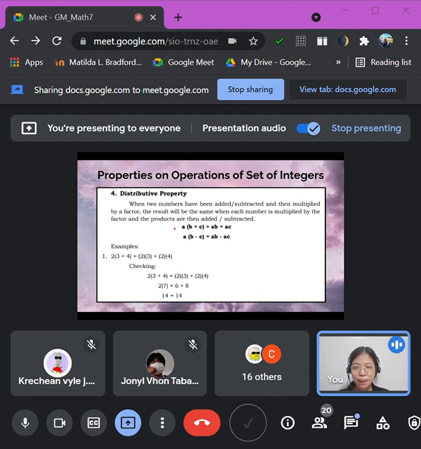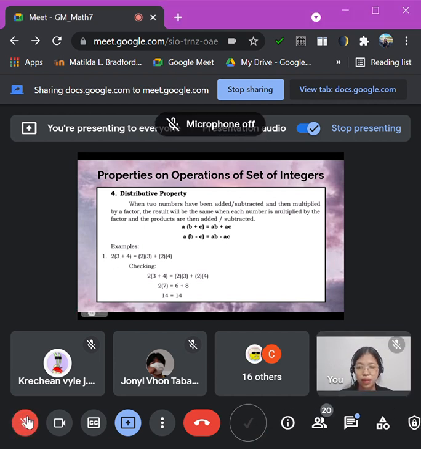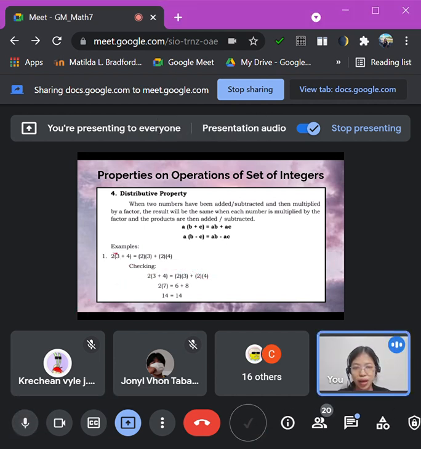So let's take an example class to know this one better. So we have here our example, which is 2 quantity 3 plus 4. So we have here 2 times quantity 3 plus 4. So kung ato na siyang i-check, naa na siya 2 times 3 and then 2 times 4. So we have there, di ba, kung ato ni siyang i-plus daan ang atong parentheses, we have there 7.